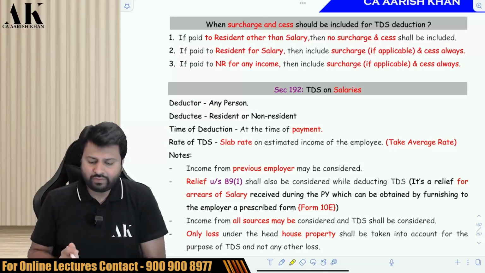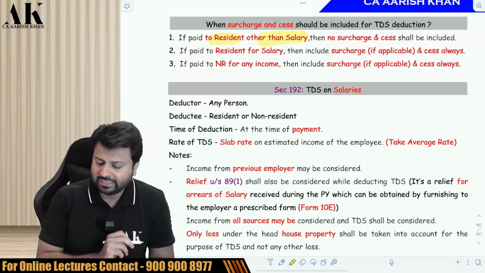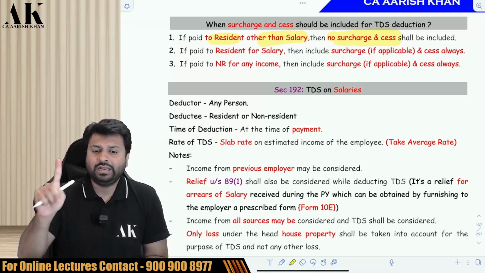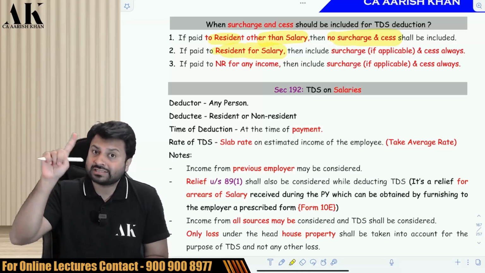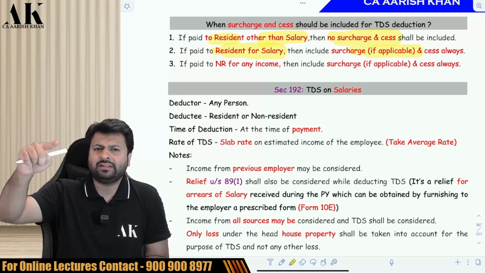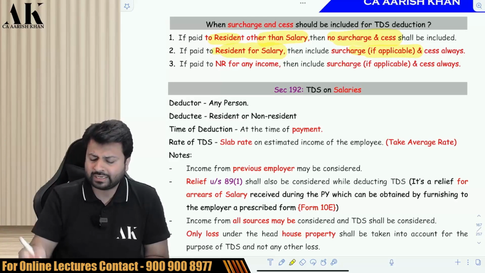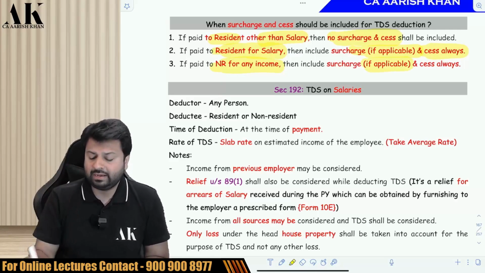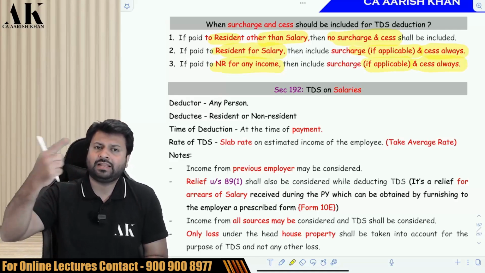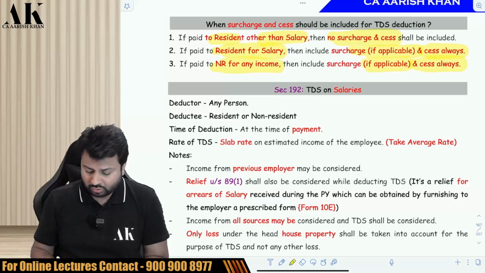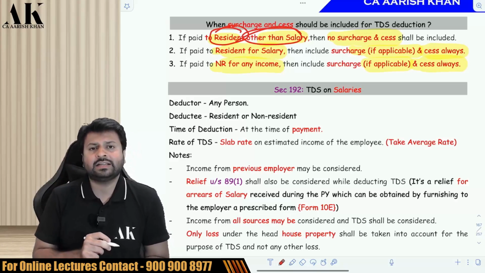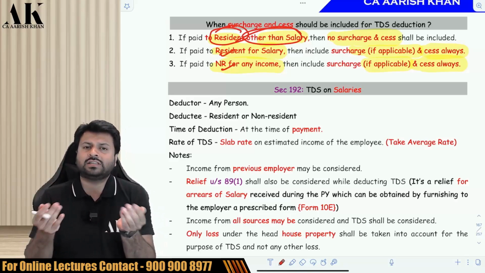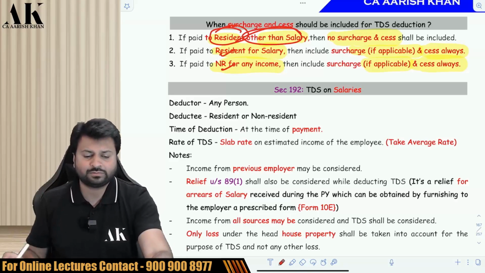Now be very careful. When you are making the payment to a resident other than salary, no surcharge and cess, only flat rate. When you are making the payment to a resident for salary, then include surcharge if applicable, that is if the income is greater than 50 lakhs or 1 crore or 2 crore as the case may be, and cess will always be included. For non-residents also include surcharge if applicable, and cess is always applicable. So only in case of a resident other than salary income, surcharge and cess is never applicable. For the rest of the two categories, include surcharge if applicable, and cess is always applicable. Okay, check it once please.